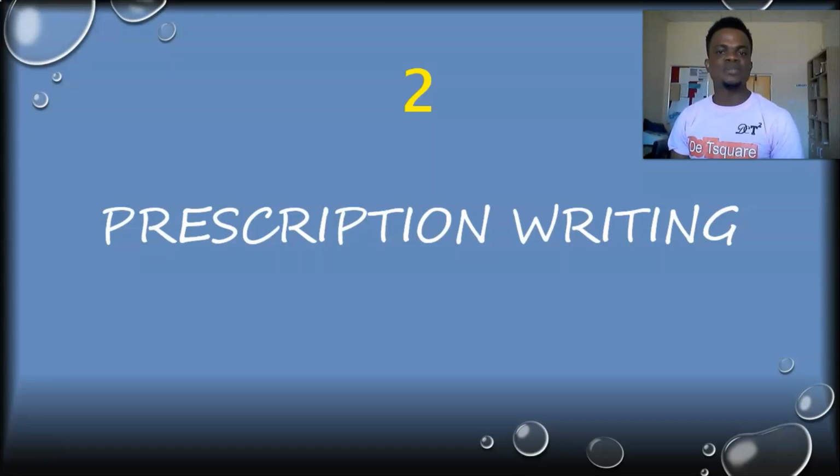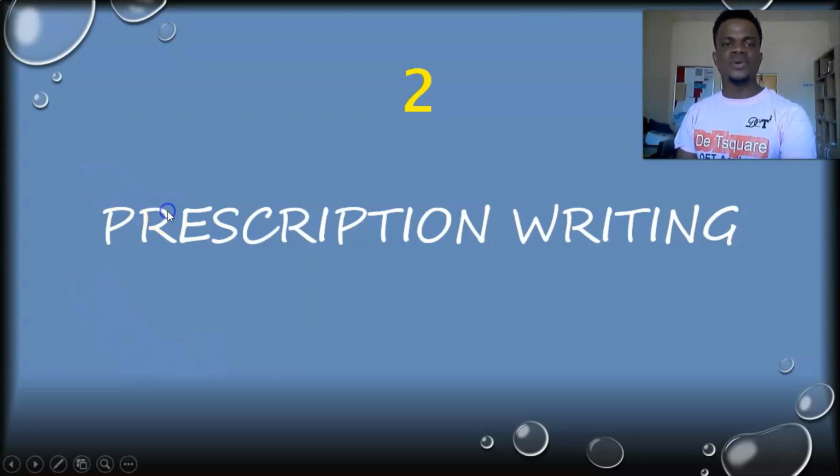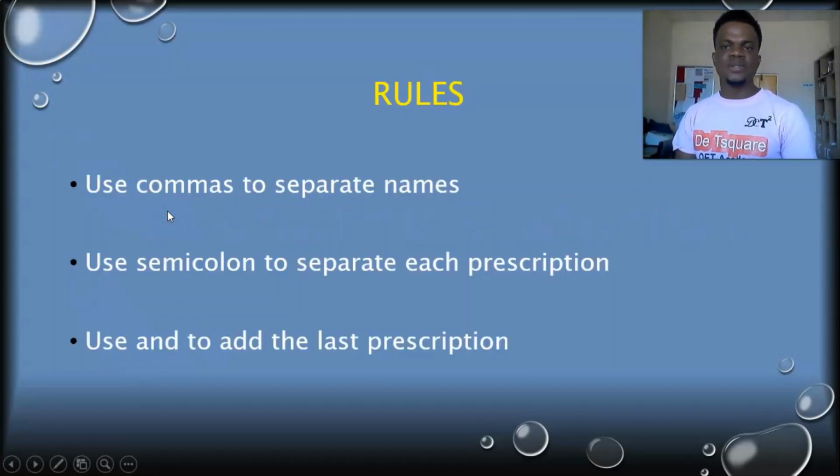Let's get into prescription writing. So, when writing a prescription, there are rules that you need to follow. You use commas to separate names. You know, sometimes while writing a prescription, it depends on your reader.